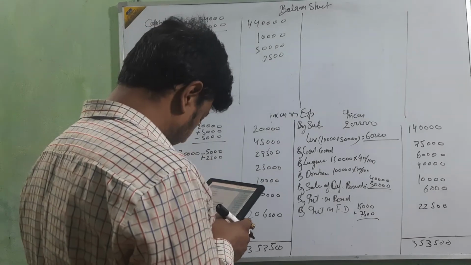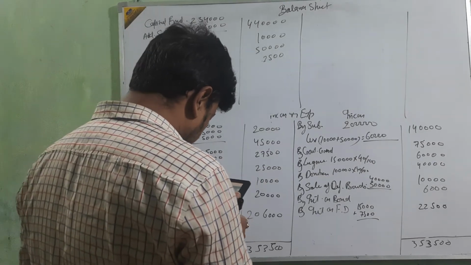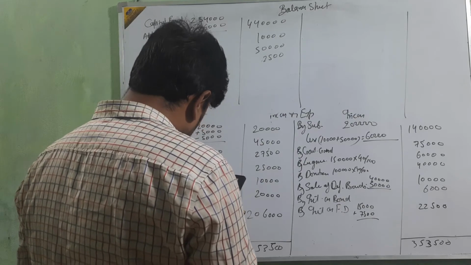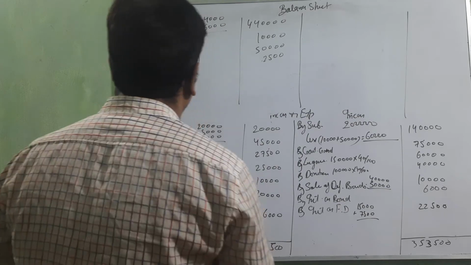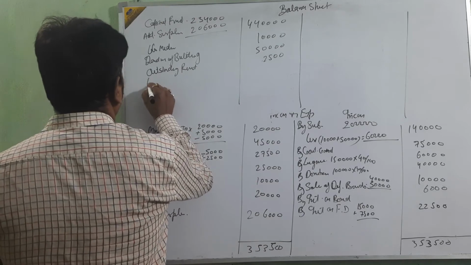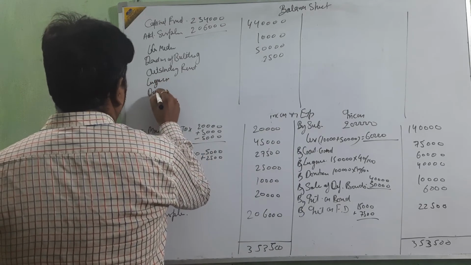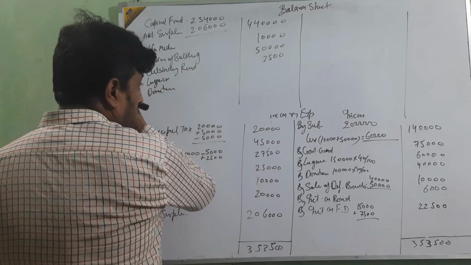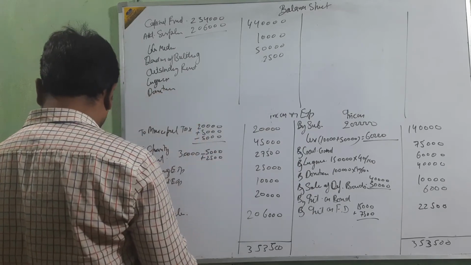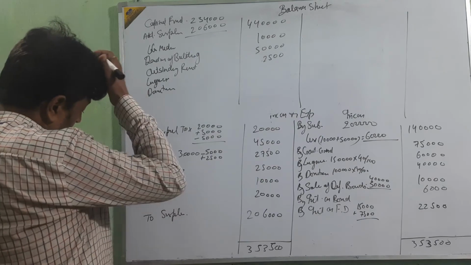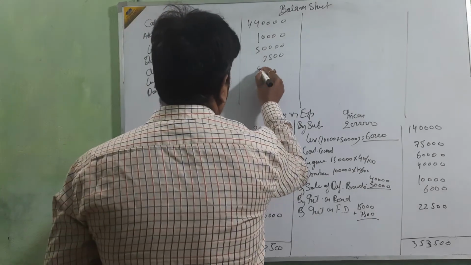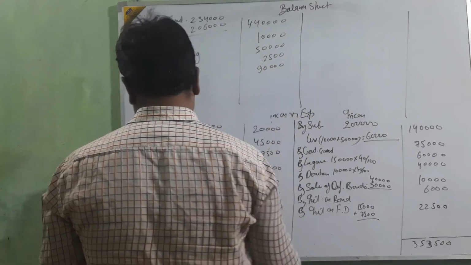Interest outstanding, not showing this side. Legacy and donation, two things remain. In legacy 1,50,000 is showing, then 90,000 and 1 lakh.